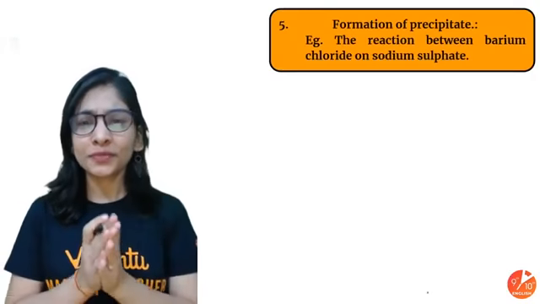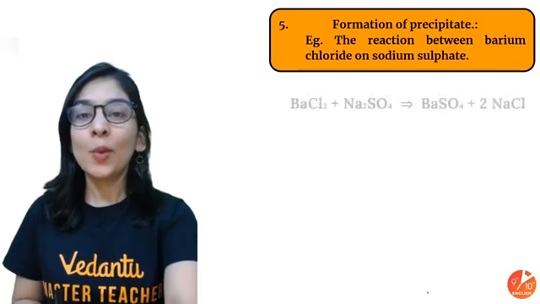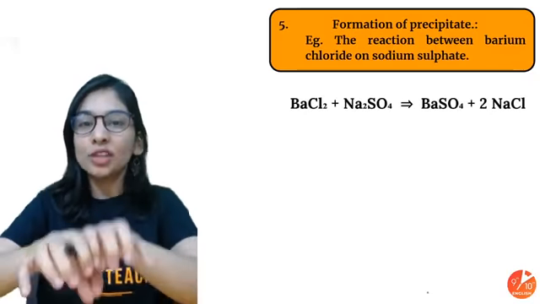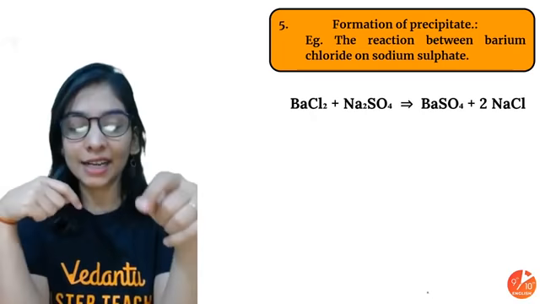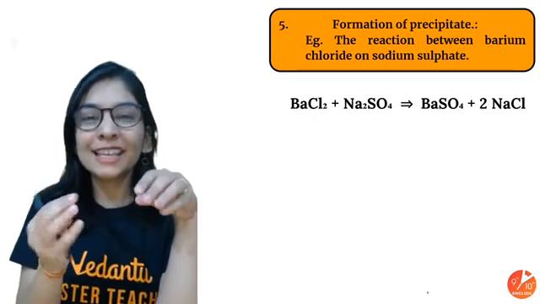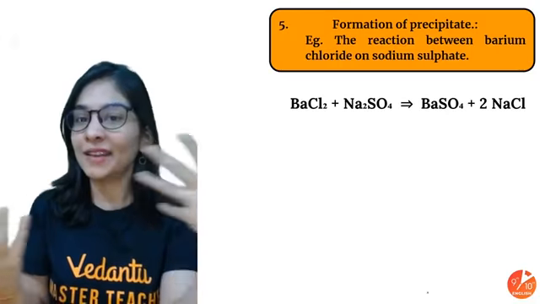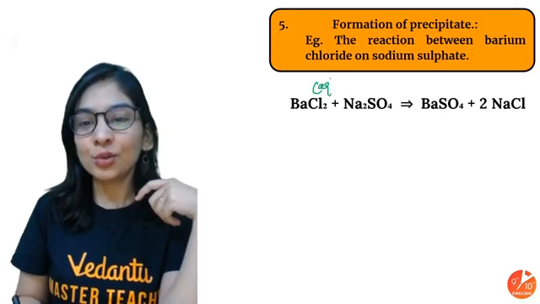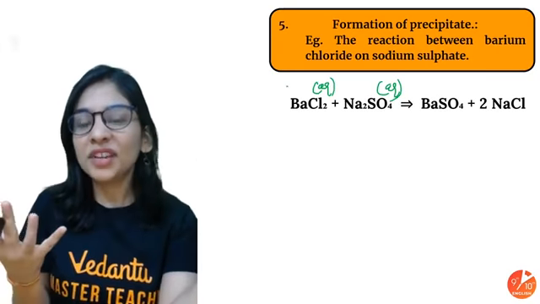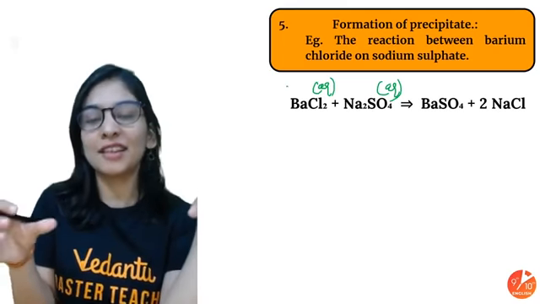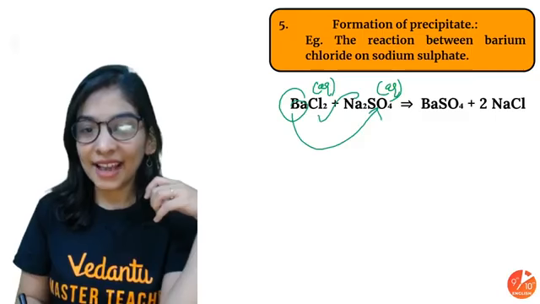There's one more that you can see, that's formation of a precipitate. When two or more aqueous solutions react in the laboratory, one of the products is in solid form and settles down at the bottom of the test tube. Very simple. It's like having two aqueous solutions that are bored of each other's company, so let's just exchange positions. Barium is like, I'm going with sulfate. Sodium is like, I'm going with chlorine.